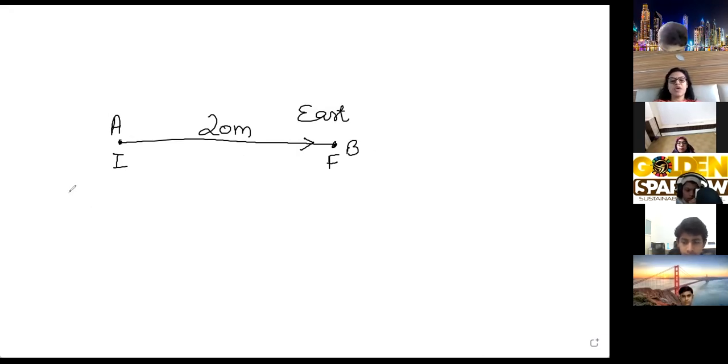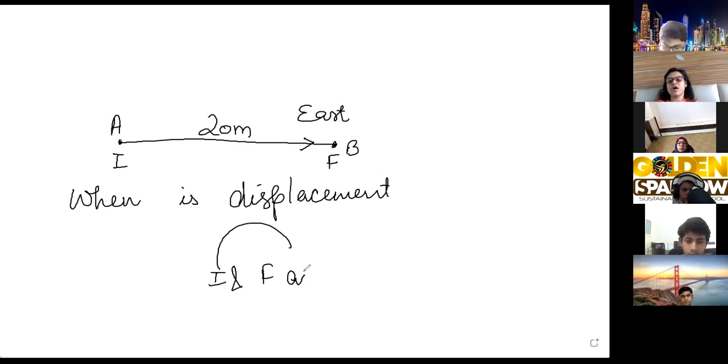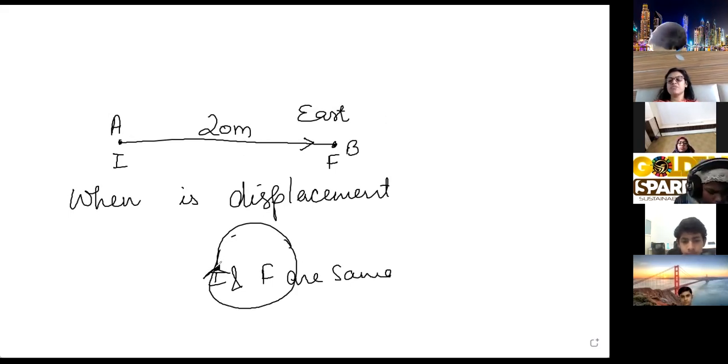Then it is asked, when is displacement zero? That answer you gave, Farhana. Displacement is zero when a body covers a round path, means when the initial and final positions are same. It goes from this point and comes back to the same point. So in this condition, displacement is zero.